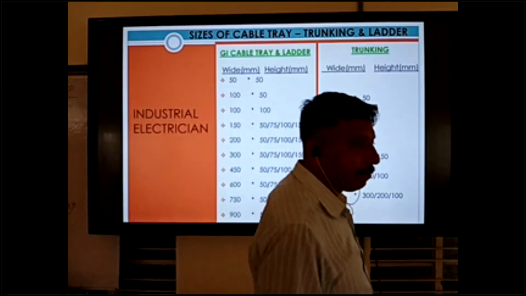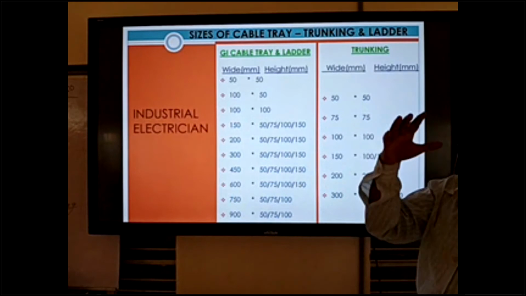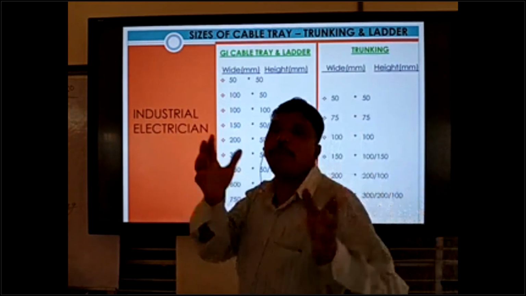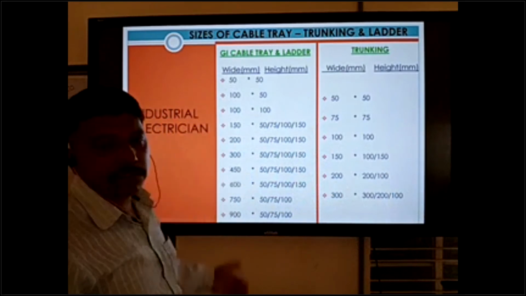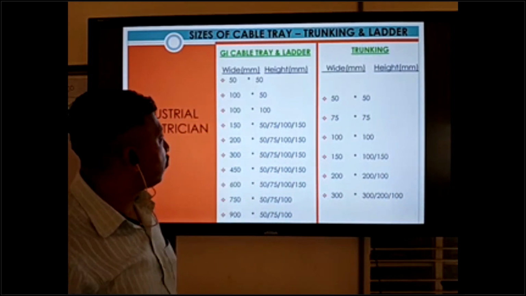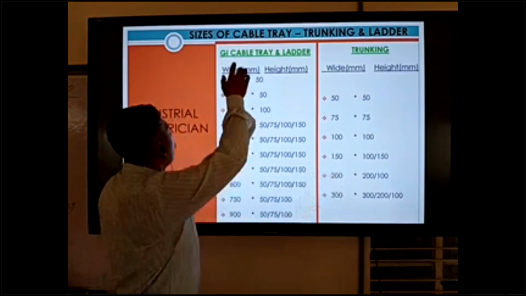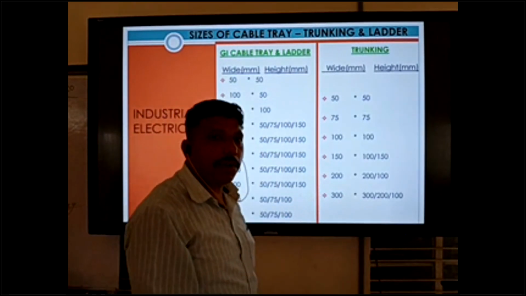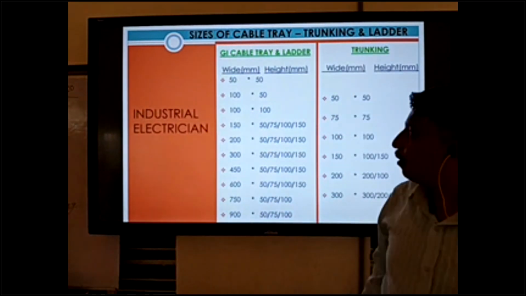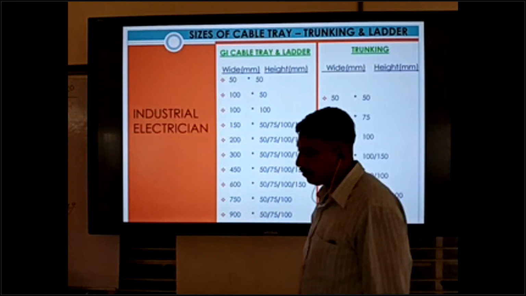Size of cable tray, trunking and ladder. Sizes of cable tray, trunking and ladder are available in so many sizes. We can measure sizes by two types: one is wide size and another is height. Cable tray is always measured by two areas: base or wide, and the next one is height.